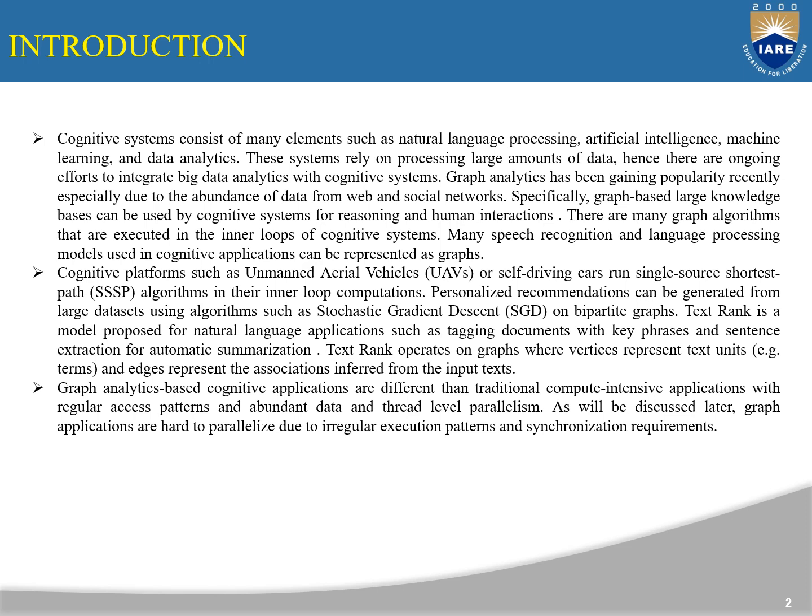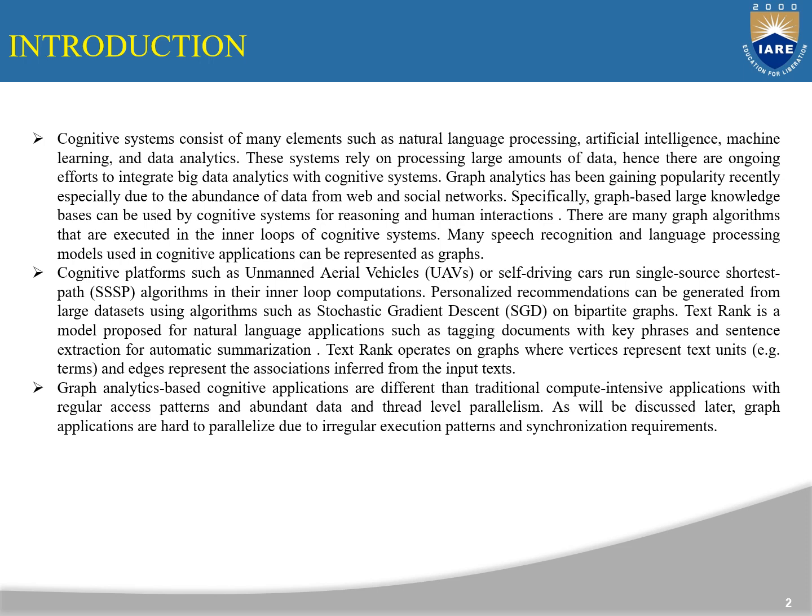Graph analytics based cognitive systems are different from traditional compute intensive applications with regular access patterns and abundant data and thread level parallelism, as will be discussed later. Graph applications are hard to parallelize due to irregular execution patterns and synchronization requirements.